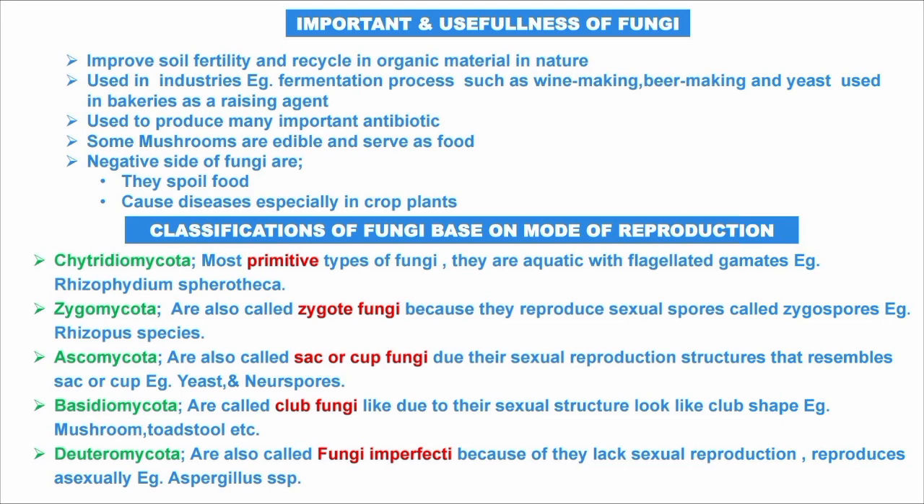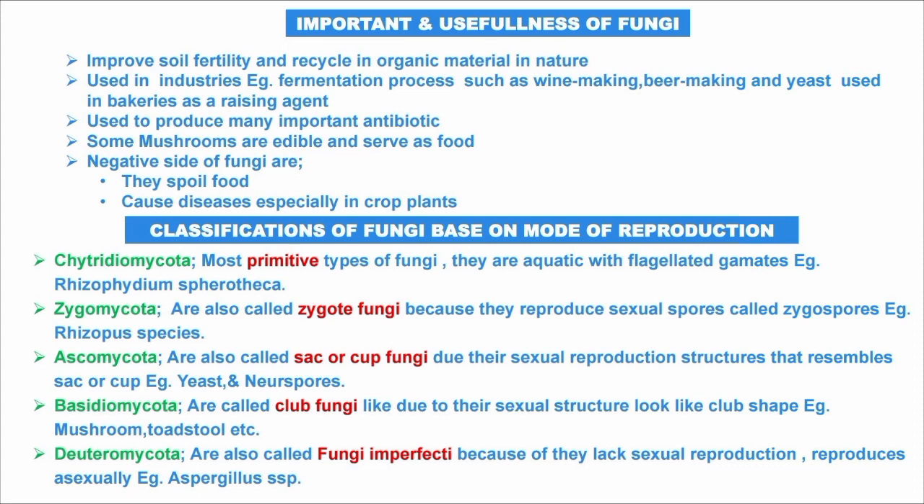Zygomycota are also called zygote fungi because they reproduce by sexual spores called zygospores. Example, Rhizopus species. Ascomycota are also called sac or cup fungi due to their sexual reproduction structure that resembles a sac or cup. Example, yeast or Neurospora. The next one is Basidiomycota, also called club fungi due to their sexual structure looking club-shaped.